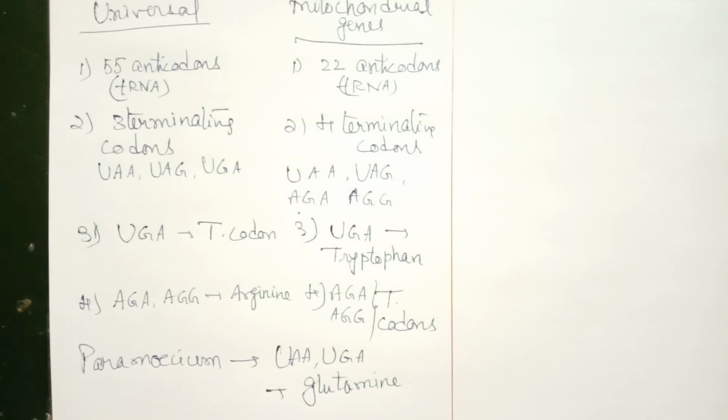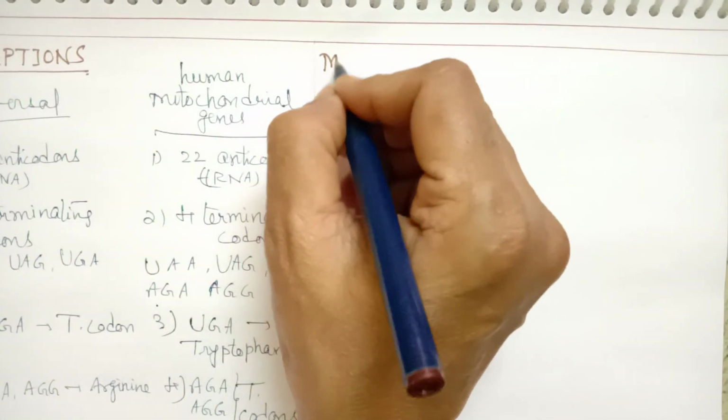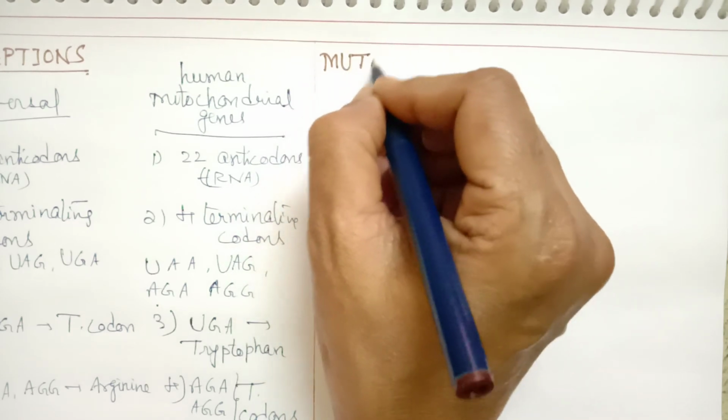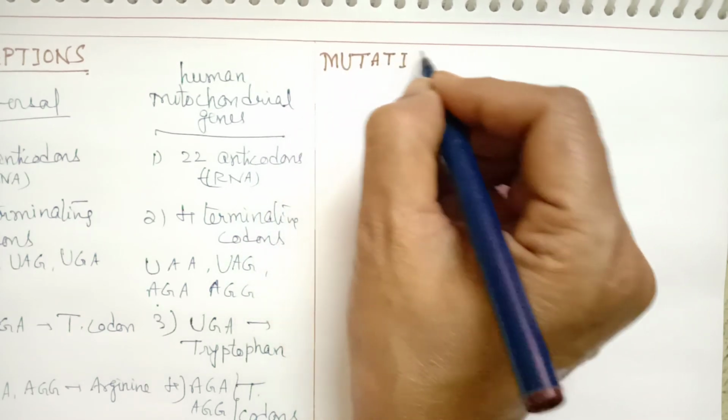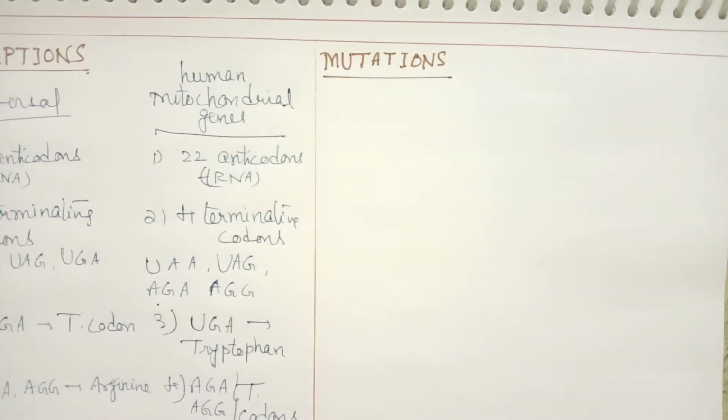Now, lastly, I would like to discuss about the mutations in genetic code. The last part here I will discuss. So here all this we should complete at the same time, children. You should watch in a single video so that it will be very, very clear to you.